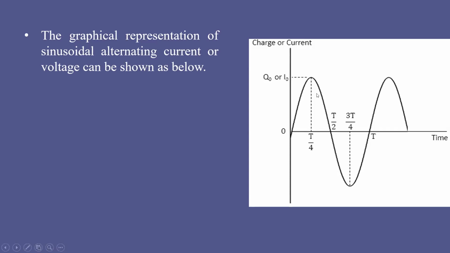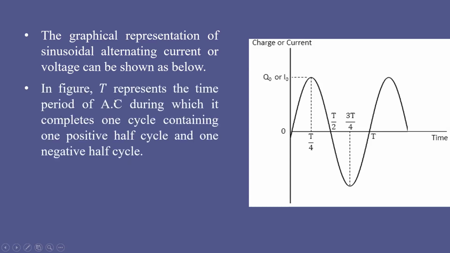And here one half cycle gets completed at time equal to capital T by 2, where capital T is the time period of AC. Then a quarter of the cycle, that is, the peak value, is observed at time T by 4, and in the opposite direction, the same peak value is observed at time 3T by 4, provided the phase of the AC is 0. What do you mean by phase? We'll come to that later.